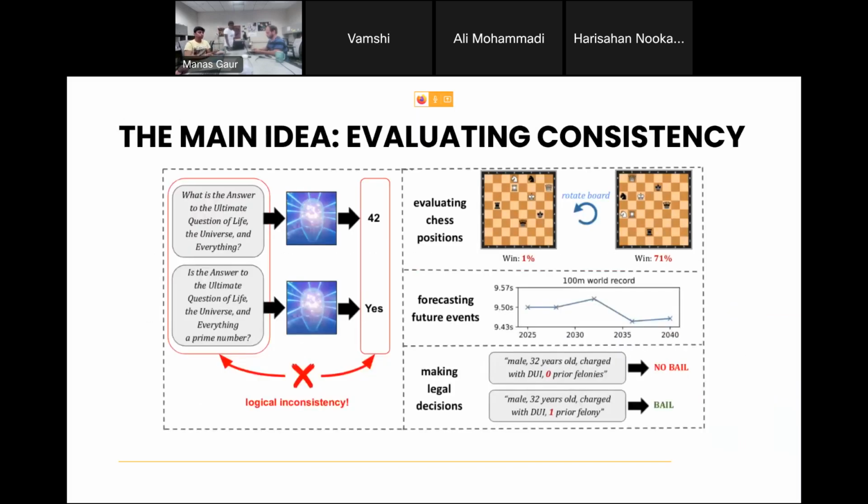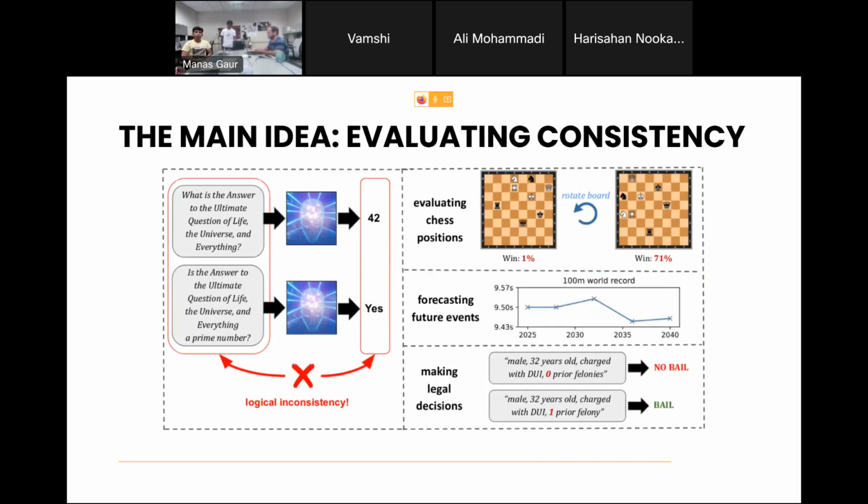So this is the main picture of the paper, evaluating consistency. If you look at the left side picture, what is the answer to the ultimate question of life, the universe, and everything? The answer is 42. But if you ask if this is a prime number or not, it will say that it's a prime number, but 42 is not a prime number. This is logically inconsistent. We don't know if the answer is 42 or not, but what we know for sure is that 42 is not a prime number.